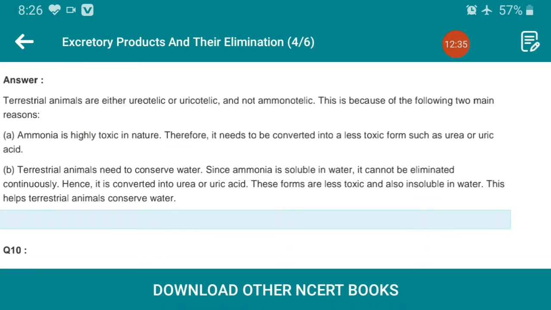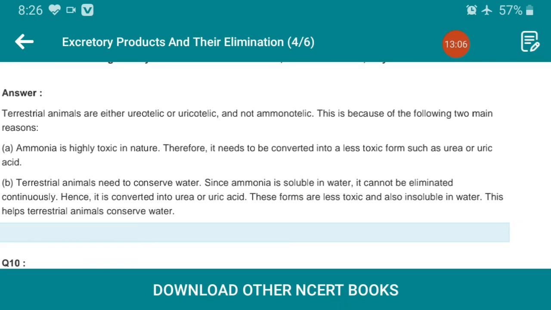Terrestrial animals need to conserve water, whereas ammonotelic animals are generally aquatic. Since ammonia is soluble in water, it cannot be eliminated continuously. Hence, it is converted into urea and uric acid. These forms are less toxic and also insoluble in water. This helps terrestrial animals conserve water. So that is the reason they are not ammonotelic.